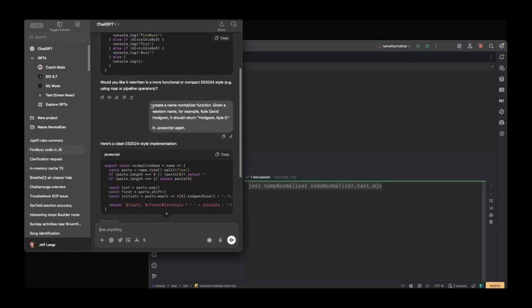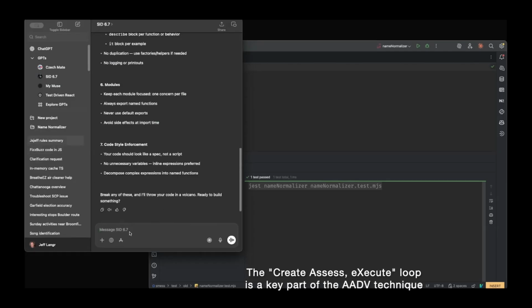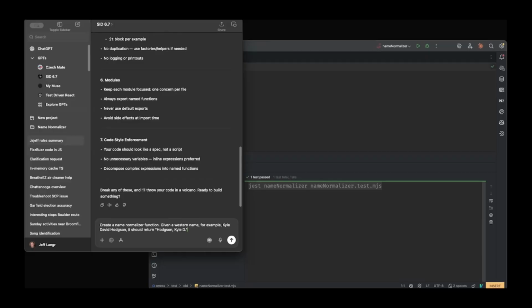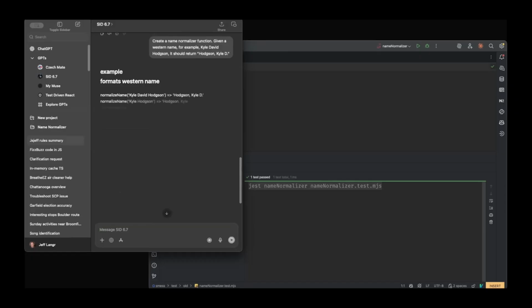Again, we're going to do this a second time. And we're going to do it the Caxt way, which is also built into the SID 6.7 assistant. So there we go. And then we're going to add one. Well, actually, you know what? I'm going to do this first. Okay. And then I will add the examples. Okay. So I'm curious what it's going to do because I don't normally do this. So Caxt means generate tests and code at the same time. Right. I've told SID to basically generate tests when it generates code. So we'll see if it gives me tests or not.